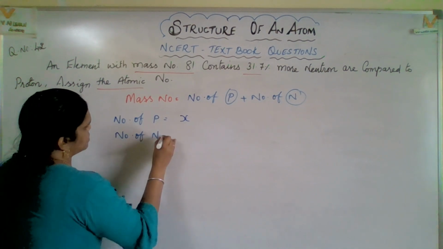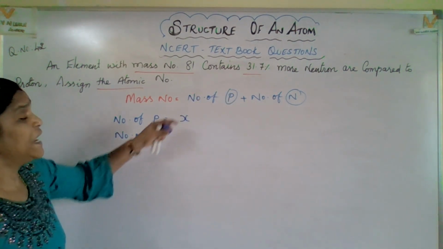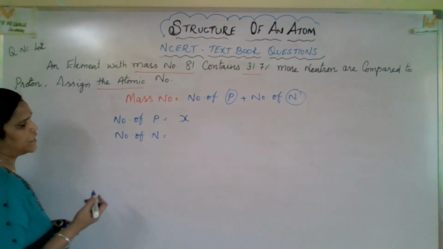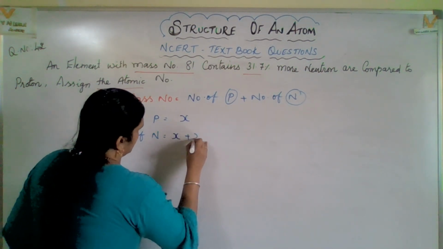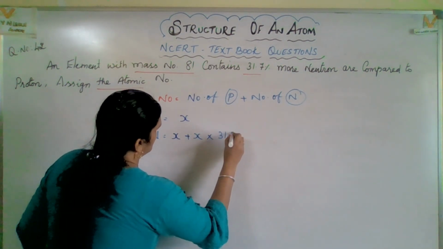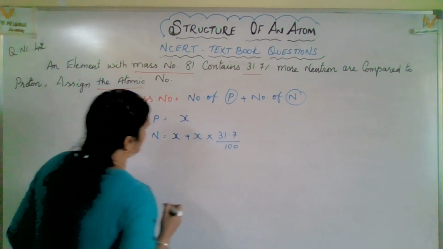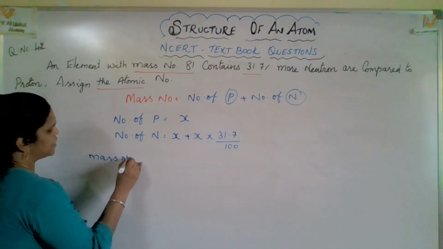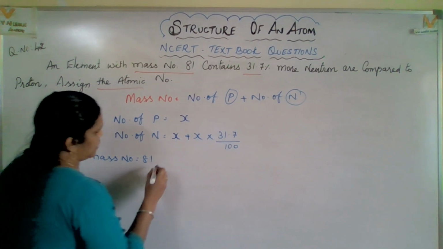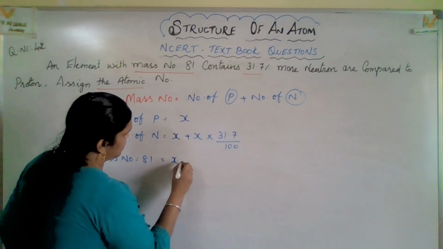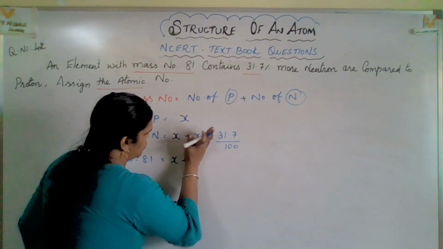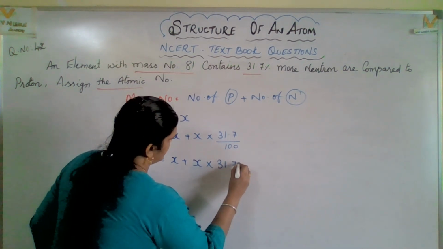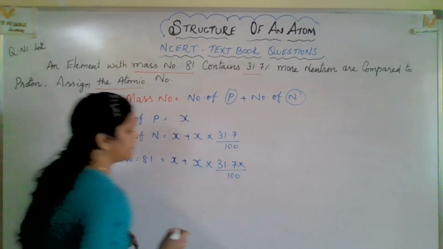Here also, the number of neutrons is not provided exactly. They mentioned the percentage more neutrons compared to protons. So number of neutrons is X plus X into 31.7 by 100. Can we write it like this? So the mass number they provided is 81. So 81 is equal to number of protons plus number of neutrons. That is, X plus X into 31.7 divided by 100. Shall we keep it in this way?